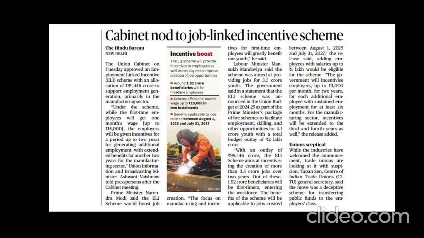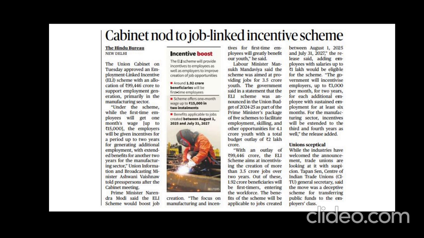Obviously, implementation and bureaucracy will have problems, right? Is it possible to create 3.5 crore employment opportunities all of a sudden? That is a big implementation problem, and there is also always a risk of misuse. For example, here the government has declared to give incentives of a particular amount every month.